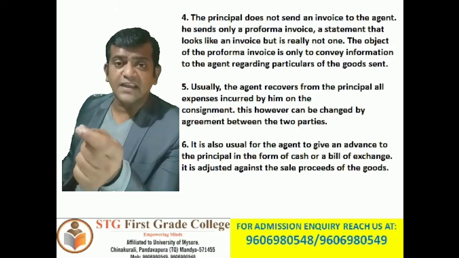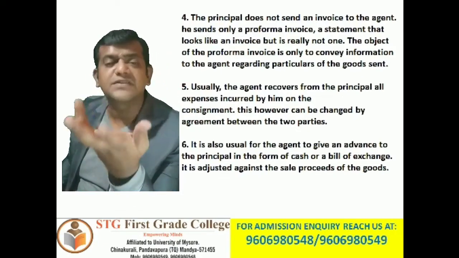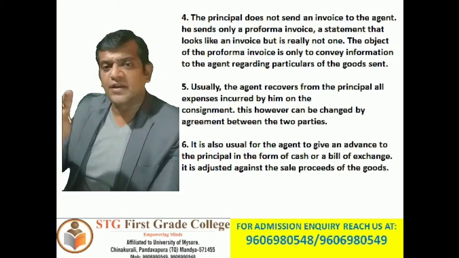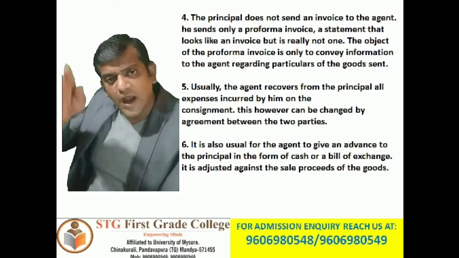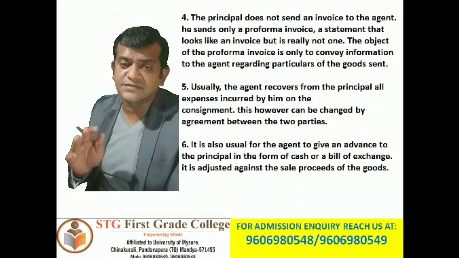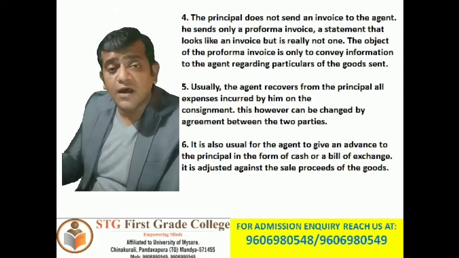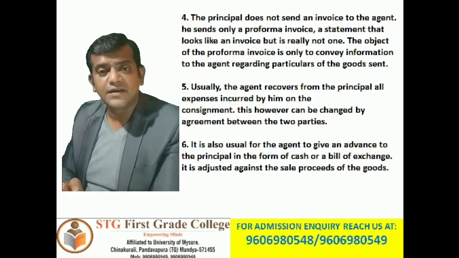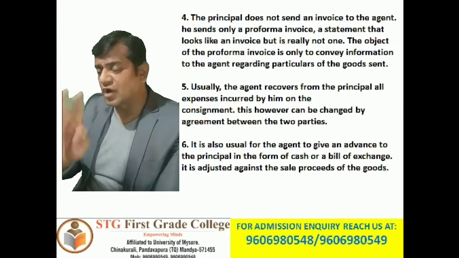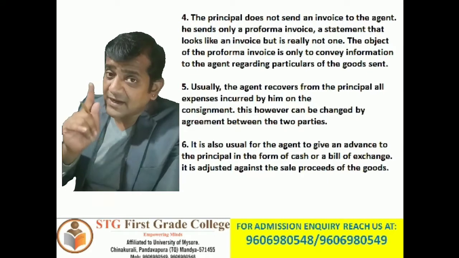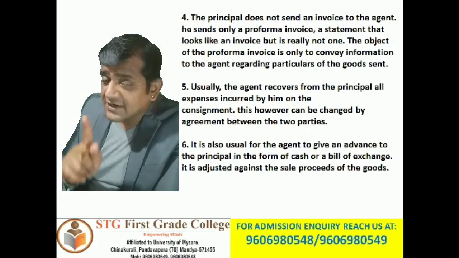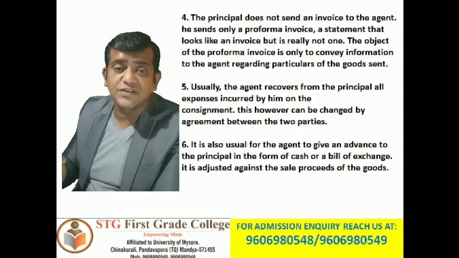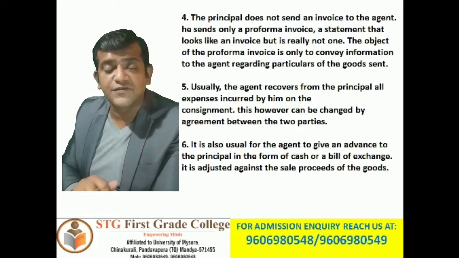consignee. Suppose the consignor has sent the goods, and the freight has already been paid, but while unloading the goods at his place, there are expenses, unloading charges. So now the consignee is going to pay. There is an insurance charge, the consignee is going to pay. Getting my point? There is carriage, so that is also paid by the consignee. But ultimately these paid expenses are recovered, and the consignor is going to settle these expenses to the consignee. The consignee is going to recover it from the consignor.